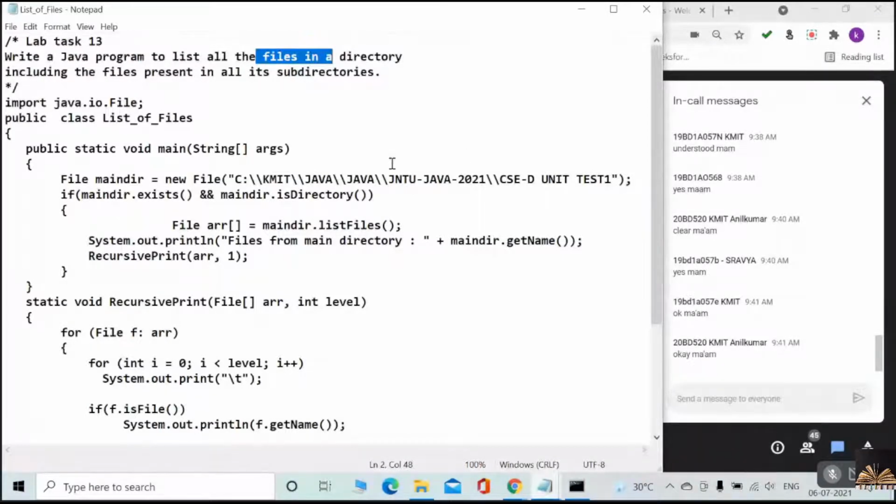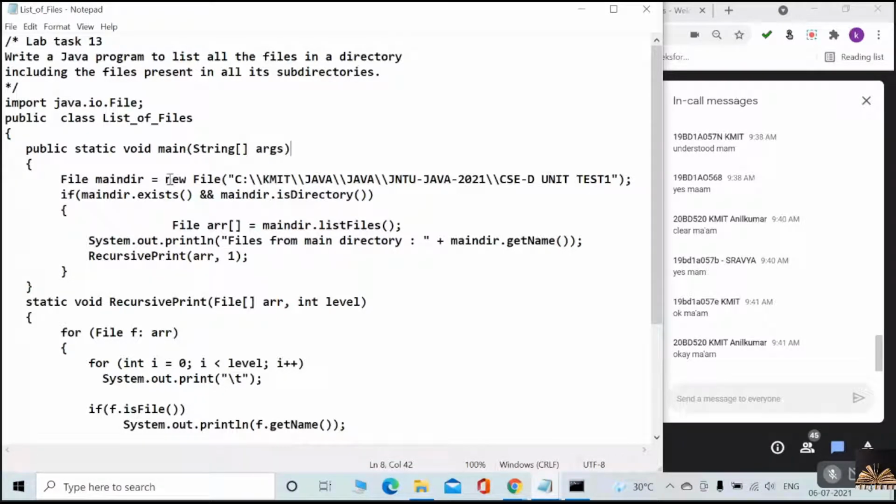Okay. Now look at this. How do we have to do it? Quickly, we are going to discuss this. There is a class called list of files. In the main method, we have to create a file object. Yes or no? Because the file class is used for what? We have already discussed. For what reason have we used the file class?